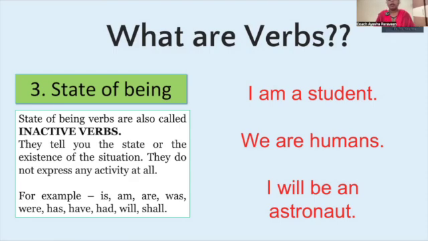And we have one more type of verb, that is state of being verb, that shows the state of being of an individual or any object. I hope this far is clear to you.